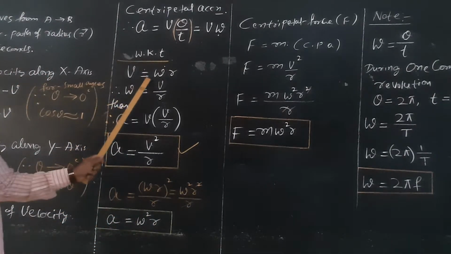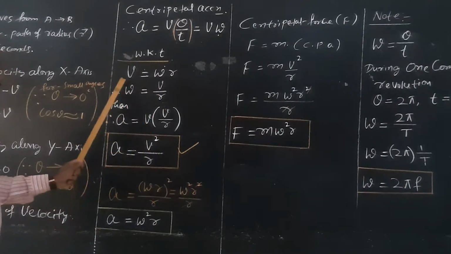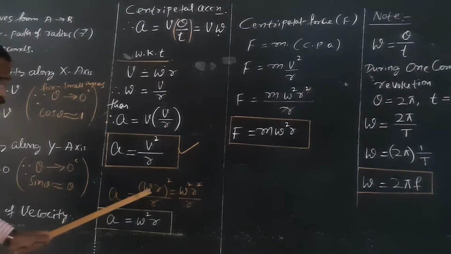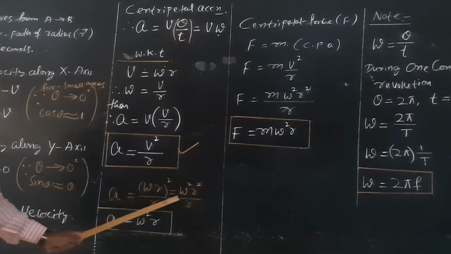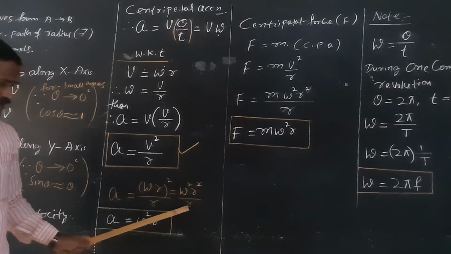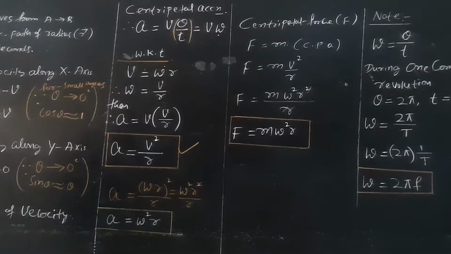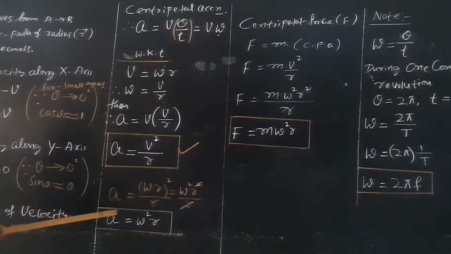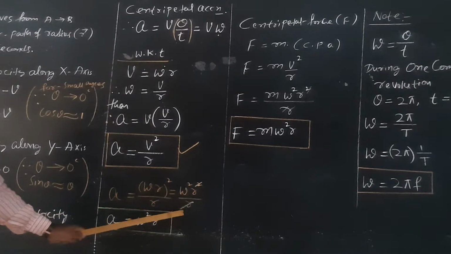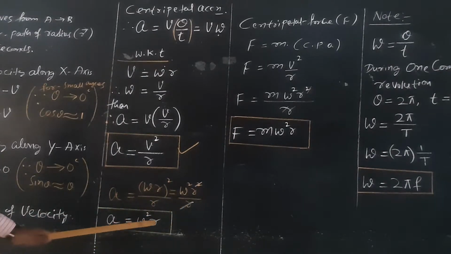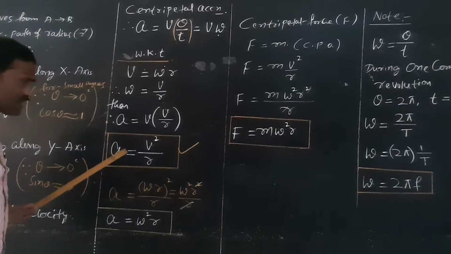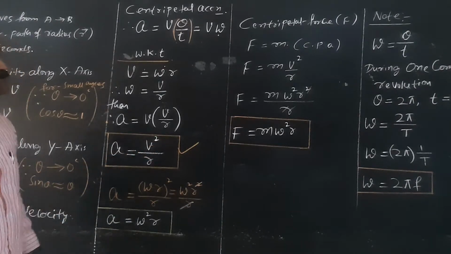We know that V is equal to omega r. We want V square, so squaring on both sides, V square is equal to omega r whole square. Omega r whole square can be written as omega square into r square, divided by r. One r gets cancelled. Therefore, A is equal to omega square r. This is the expression for centripetal acceleration in terms of angular velocity, and the earlier one is the expression in terms of linear speed.